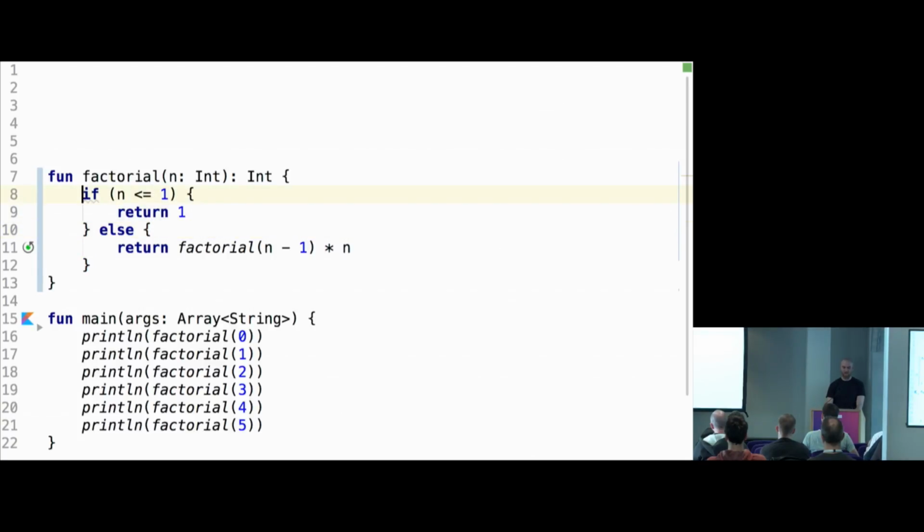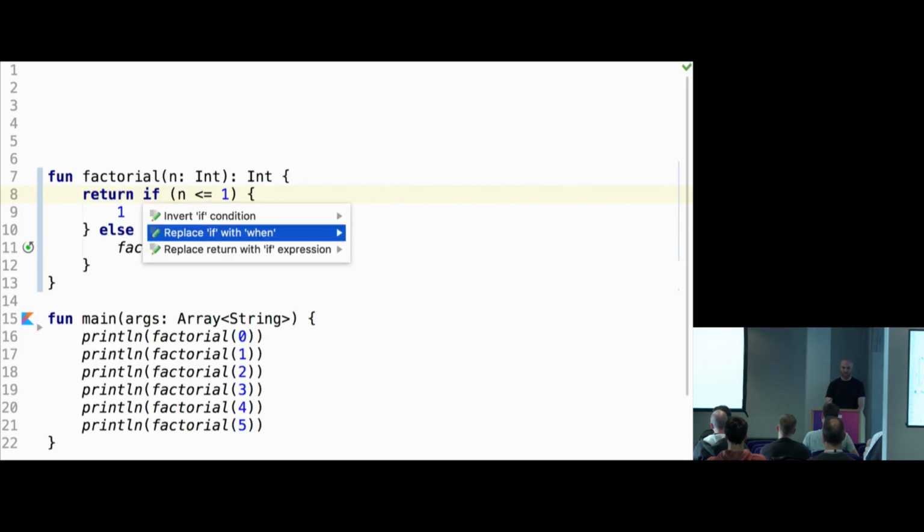One thing which I will just do is a quick cleanup. One thing is that if is an expression in Kotlin, so return can be lifted out of if, so this is a valid thing. It's kind of, I guess, a good decision. I really like this design. But there is right now no ternary operator, so there is no way to do a ternary.